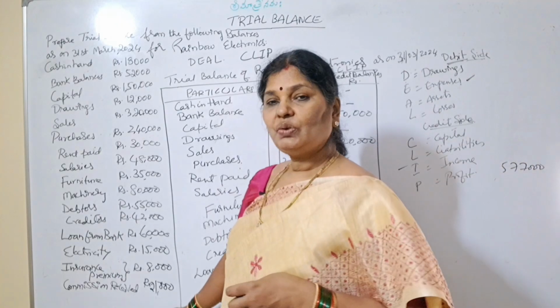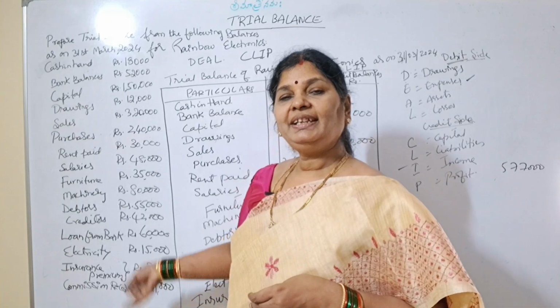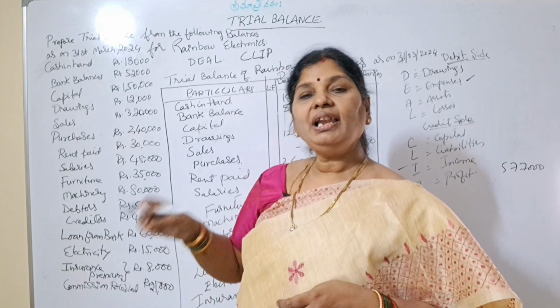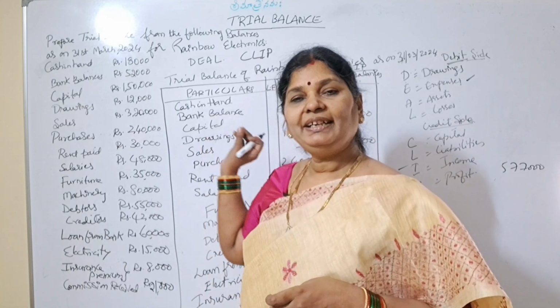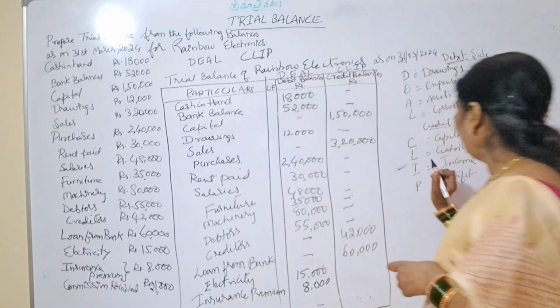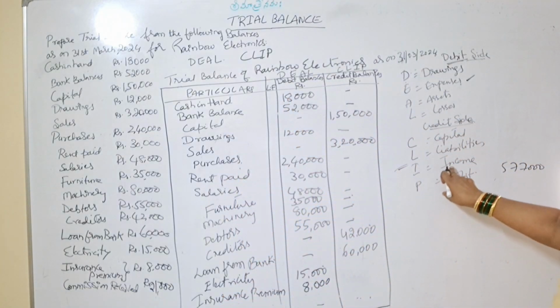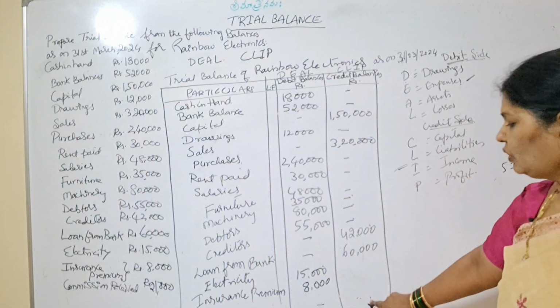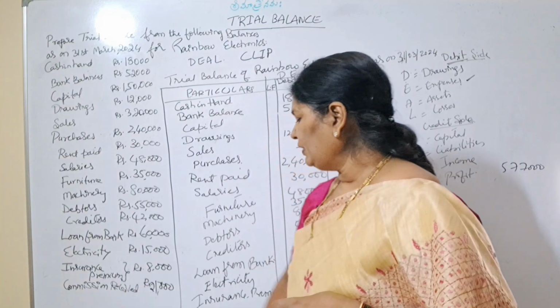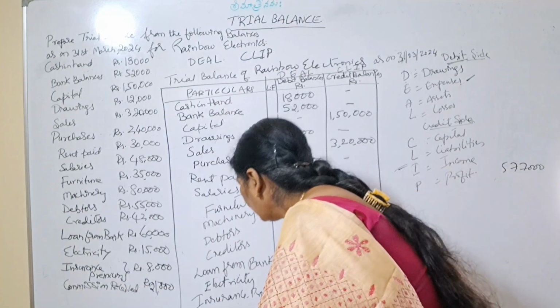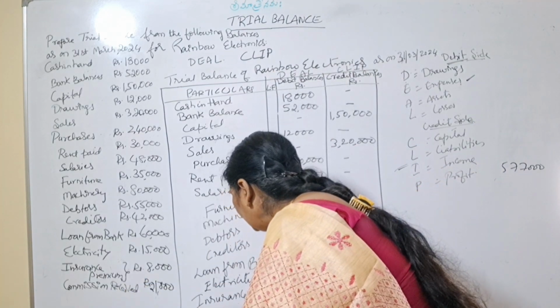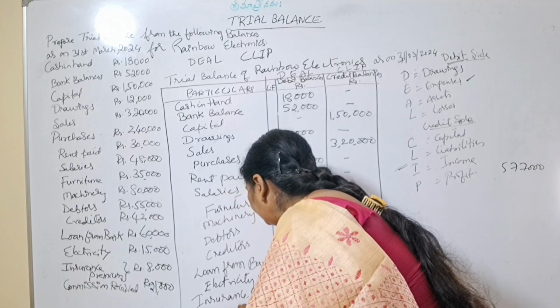Last item. So what is commission received? It is our income. So all incomes are to be taken under credit column. So here we are taking commission received in income column. So what is our commission received amount? 21,000. So here we will write commission received